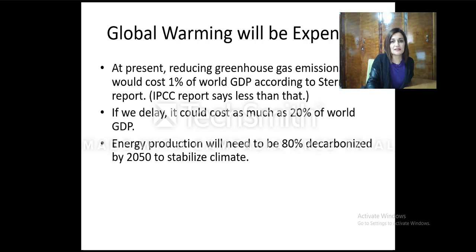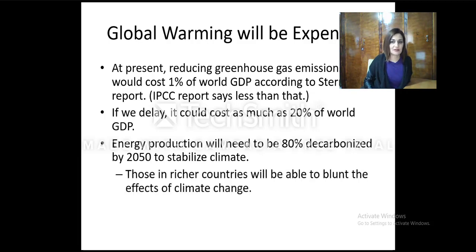So will it be expensive? Is global warming a concern even for countries and politicians? For sure, because economically we will have lots of losses in order to substitute. We will have a lot of effect on the production of agriculture. The vegetation is being affected. So yes, it will affect our economy.